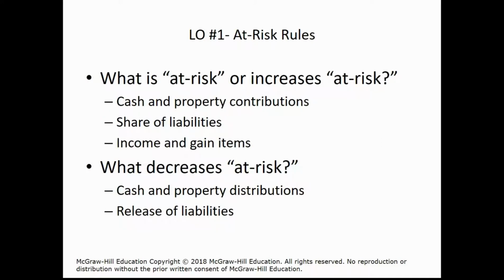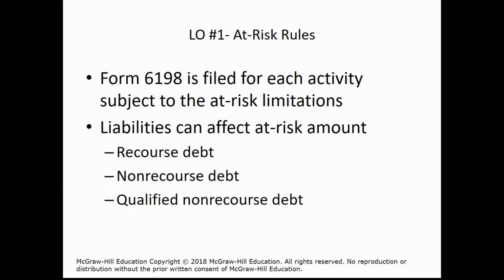Things that increase this at-risk amount can be cash or property distributions, your share of the liabilities of the company. So if you assume liabilities for this company, you are increasing your at-risk amount. And then any income or gains you're being taxed on, that increases your at-risk amount. And then any distributions you receive, be it cash or property, that's in a sense a liquidation of part of your ownership interest, and that would reduce your at-risk amount. And so too would the release of liabilities decrease your at-risk amount.